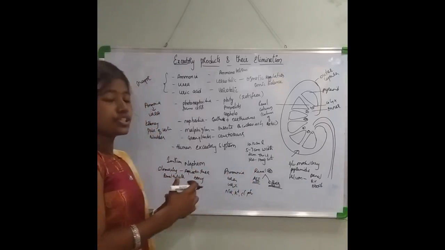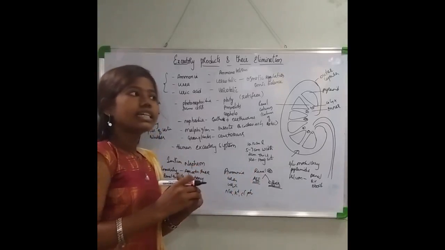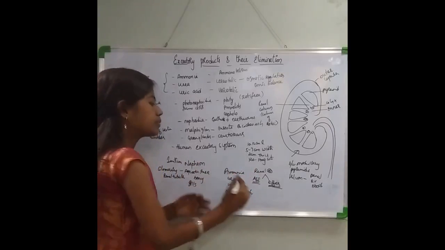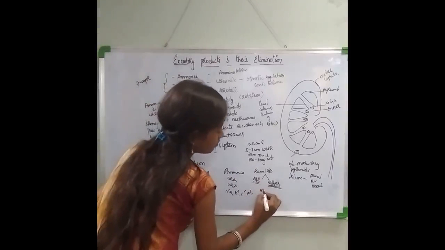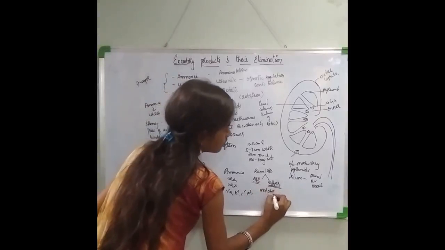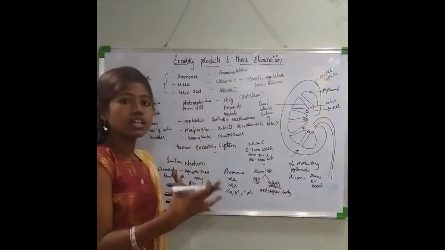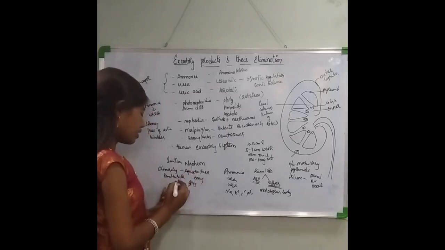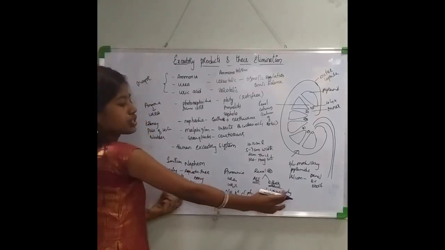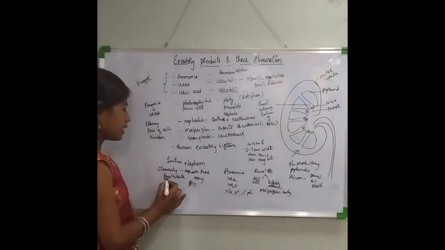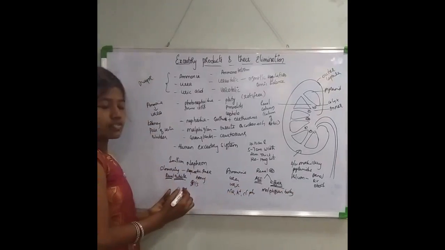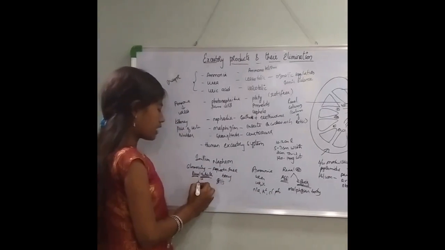Now coming to the renal tubule. The renal tubule consists of the Malpighian body, or we call it the renal corpuscle. This renal tubule has a double-walled cup-like structure, which is called Bowman's capsule.